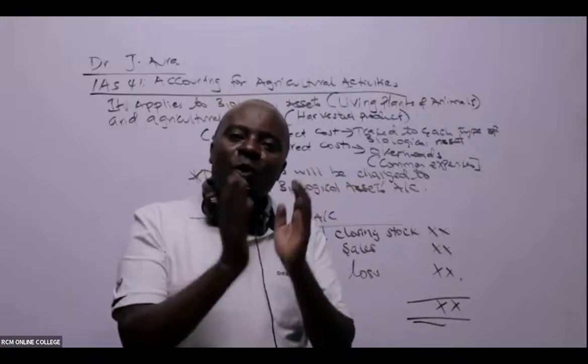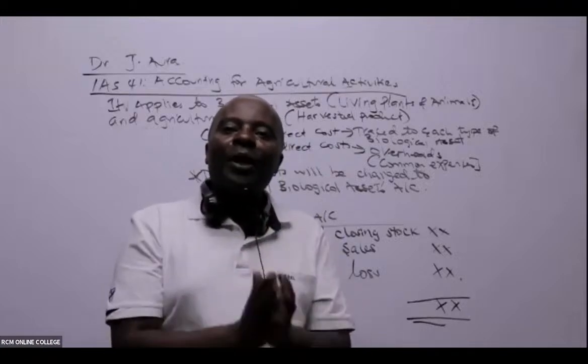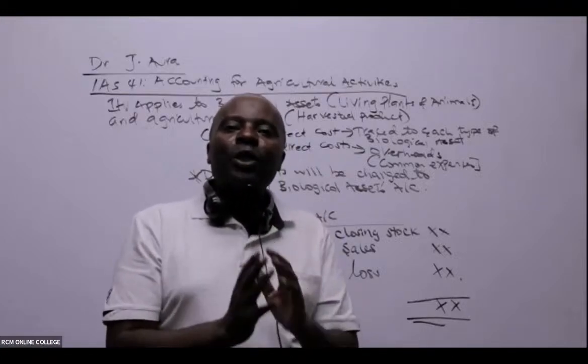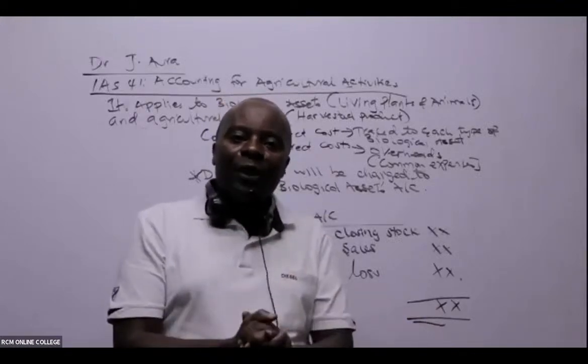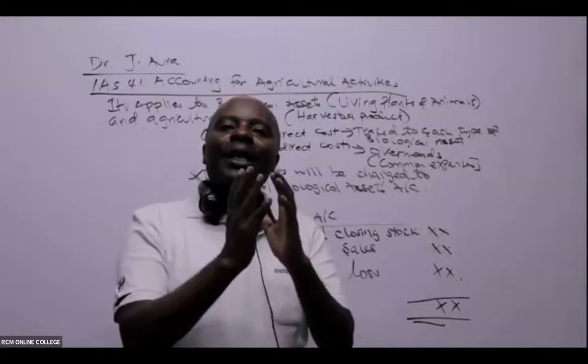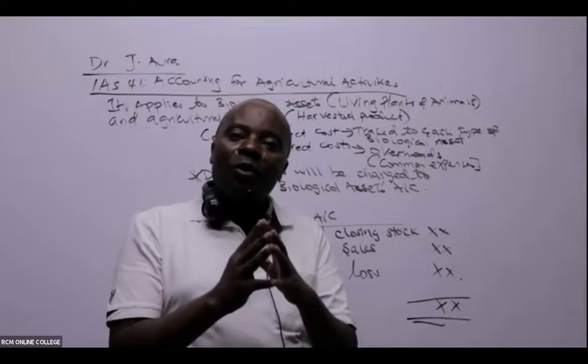So this water is a common expense, a common expenditure incurred to benefit both my crops and my sheep. This is an indirect cost, also called an overhead.